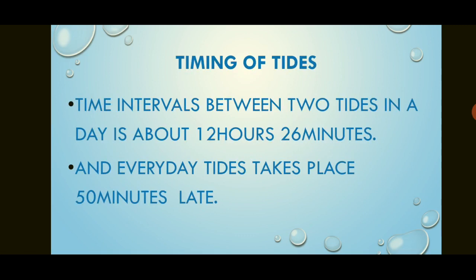Now the timing of tides. Time interval between the two tides in a day is about 12 hours and 26 minutes. And every day these tides take place 50 minutes late. Why? Because the rising of the moon every day is 50 minutes late. So there are two high tides and two low tides. Two high tides means at the interval of 12 hours 26 minutes, and the low tides will be at the time interval of 6 hours and few minutes. So this is the time of tides throughout the day and month.